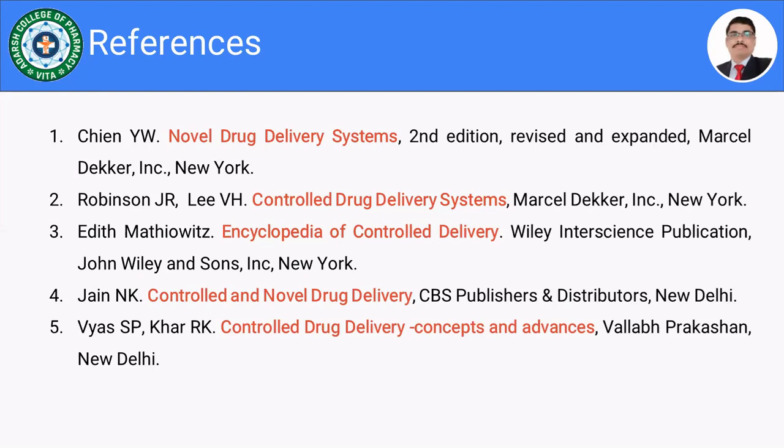Apart from these books, you can refer to Brahmankar and Jaiswal, chapter number 14, the controlled release medication, at least for the concepts and ideas. Just read chapter number 14 from Brahmankar and Jaiswal, and that will explore the whole subject in 100 pages. These 5 books.